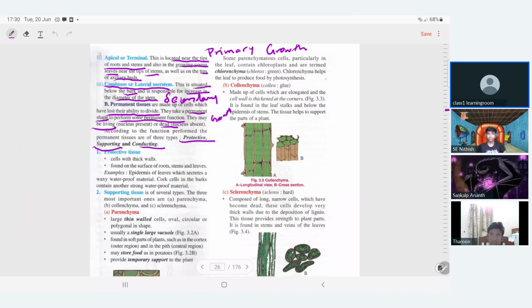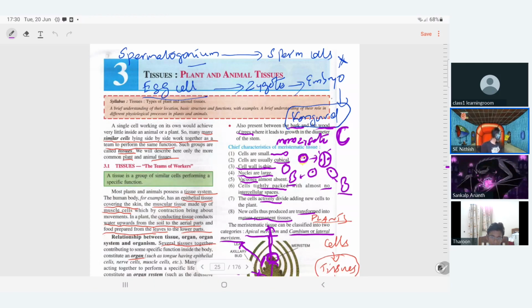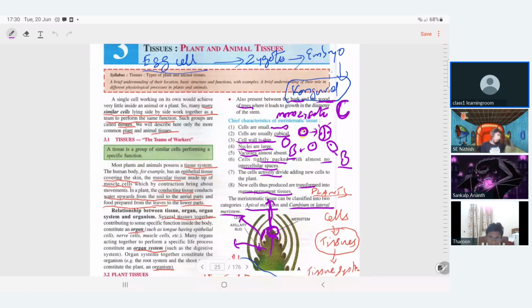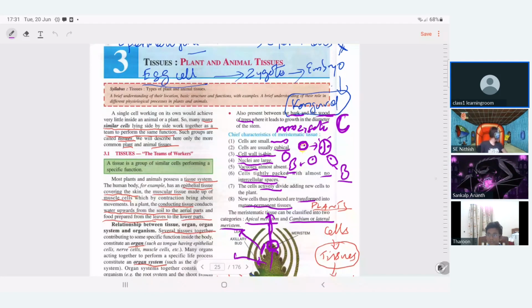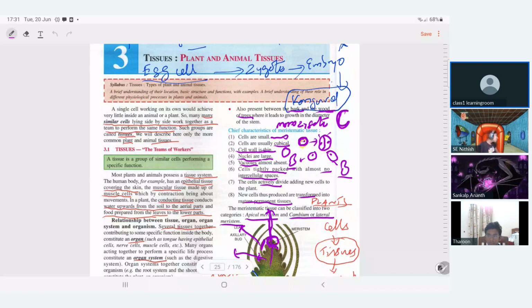Just a quick refresh of the previous class. We started the discussion about tissues, and we defined tissues and their basic characteristics.